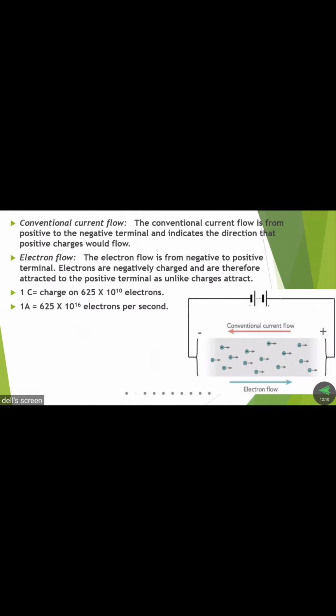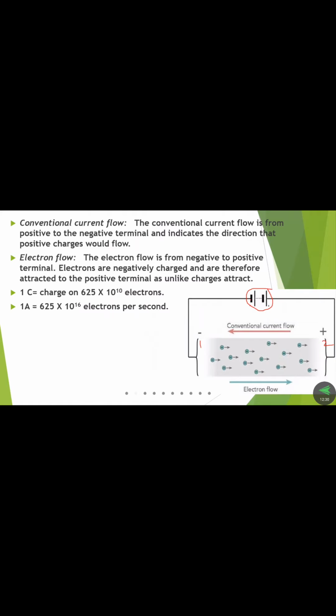Next we discuss conventional flow as well as electron flow. When a battery or charge source is connected to a conductor, this is side 1 and this is side 2 of the conductor. Side 1 is connected to the negative polarity and side 2 to the positive polarity.